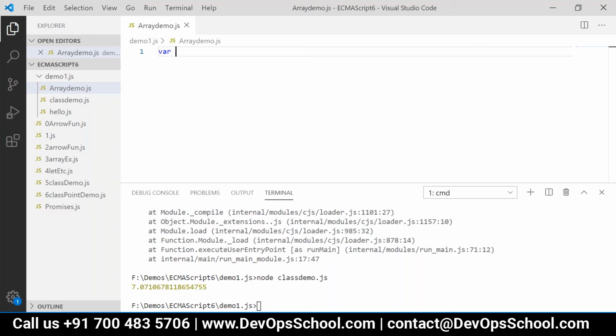So how do you create an array in JavaScript? You use the square brackets, right?